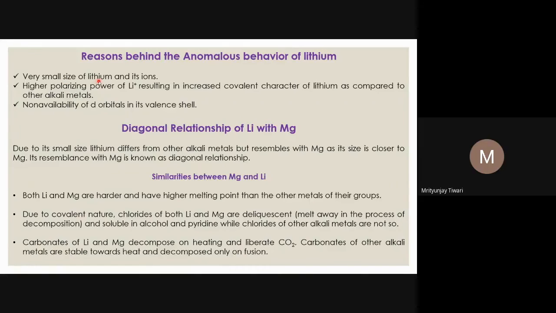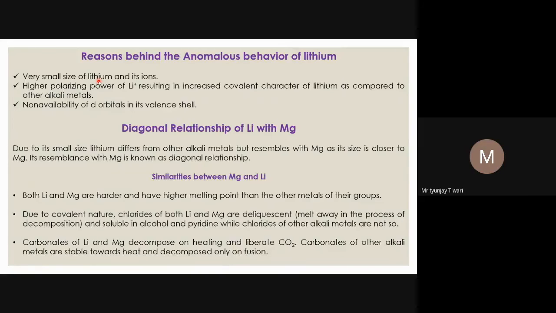However, in the case of lithium, the electronic configuration is 1s2 2s1. For 2s1, the value of n, the principal quantum number, is 2. For 2, the possible azimuthal quantum numbers are 0 and 1 only. Why only up to 1? Because it goes up to n minus 1, and 2 minus 1 is 1.